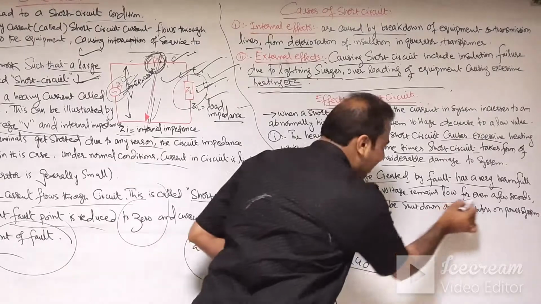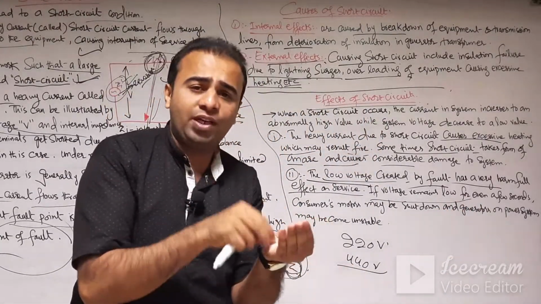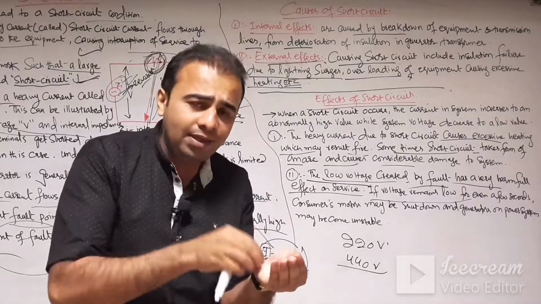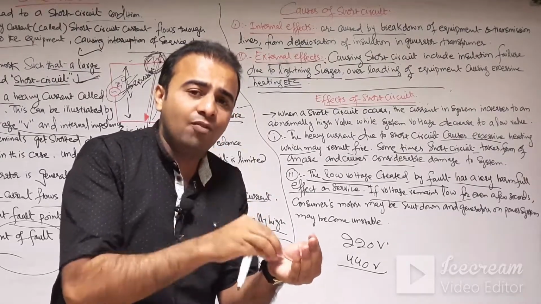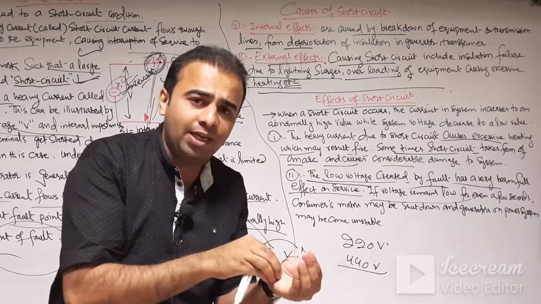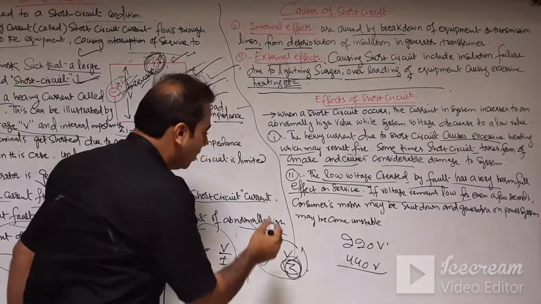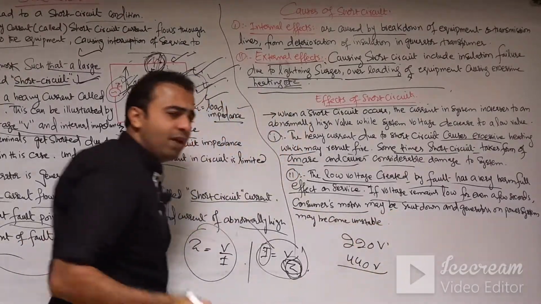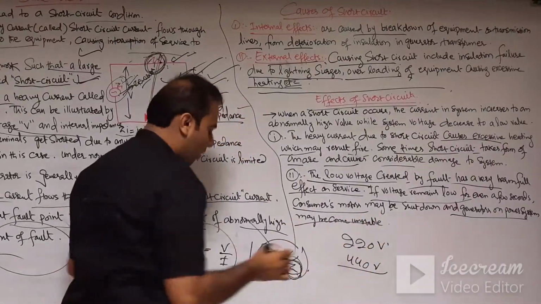If the voltage remains low for even a few seconds, for example if our electrical protective devices do not operate, then consumer motors may be shut down, or the generators on the power system may become unstable.